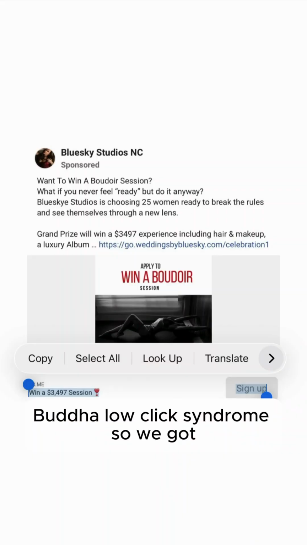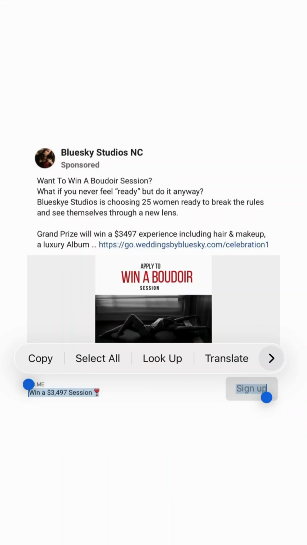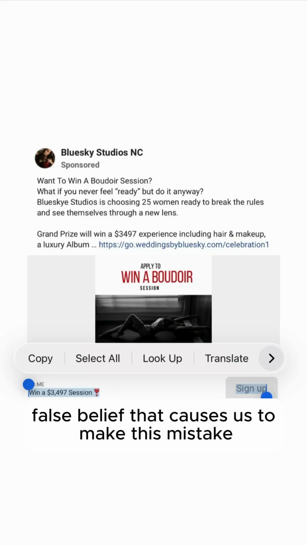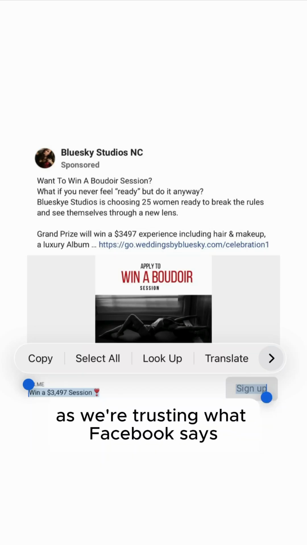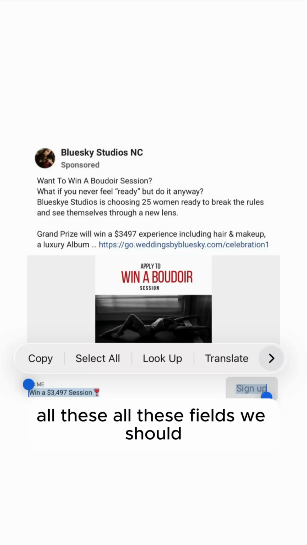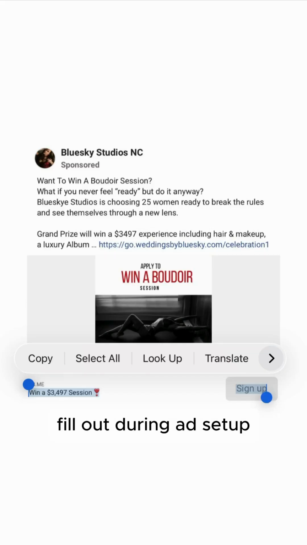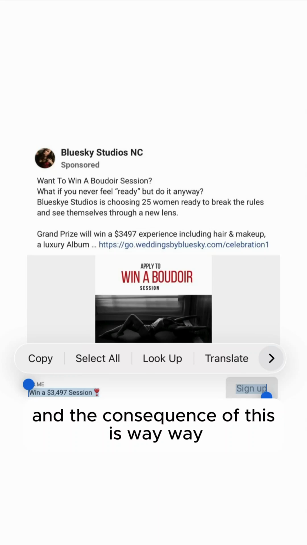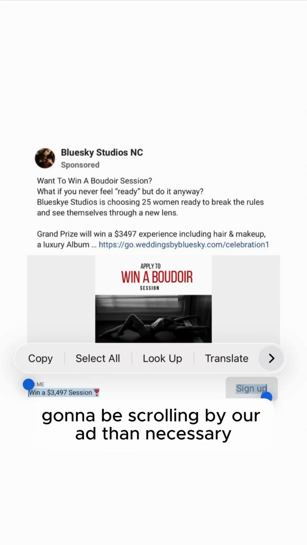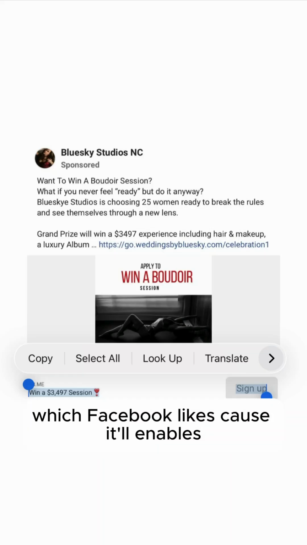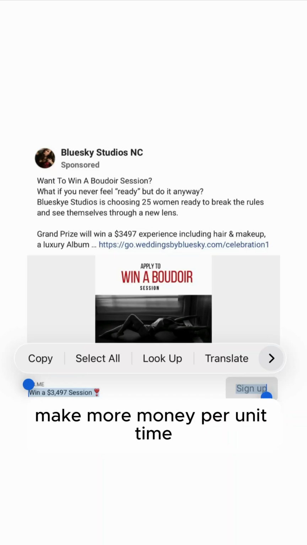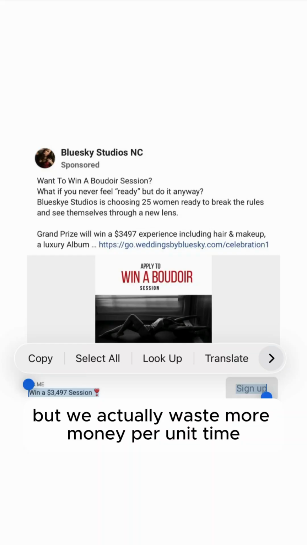So we got the below creative cluster mistake here. The false belief that caused us to make this mistake is we're trusting what Facebook says. All these fields we should fill out during ad setup is actually what we should fill out. And the consequence of this is way, way, way more women going to be scrolling by our ad than necessary, which Facebook likes because it enables Facebook to serve more ads per unit time, make more money per unit time, but we actually waste more money per unit time.